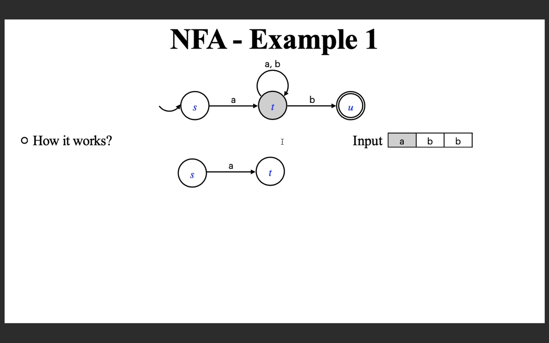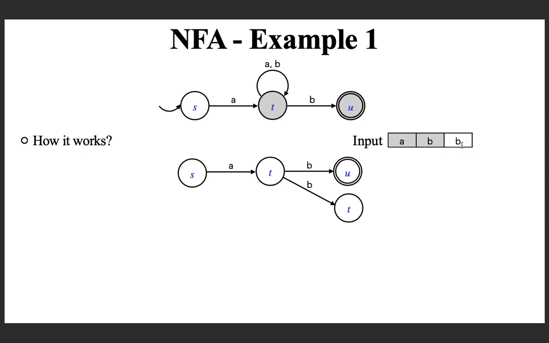So, if you apply both in parallel, it looks like this. Here you take this edge, so you come to this state, or you stay back by taking this self loop. So, from T there are 2 next states possible. And you note that now both the states T and U are marked in the NFA. That means you are in both the states T and U. And that's it.